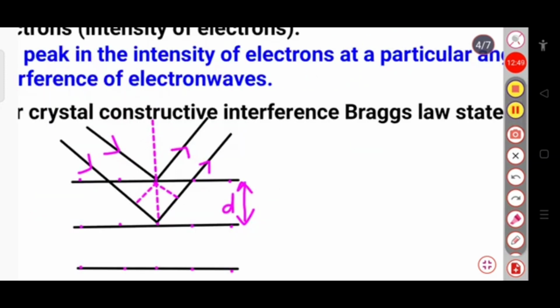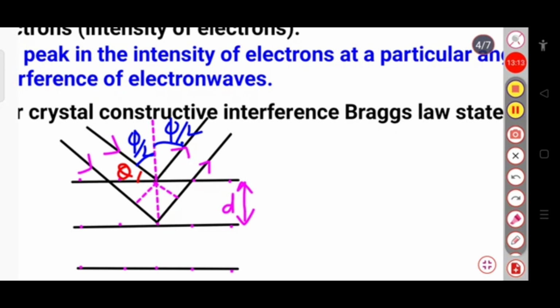Now if I draw the perpendicular between this incident beam and the diffracted beam, then this will be phi by 2, and here also phi by 2. And the incident beam and the atomic layer plane make an angle theta. Clear?